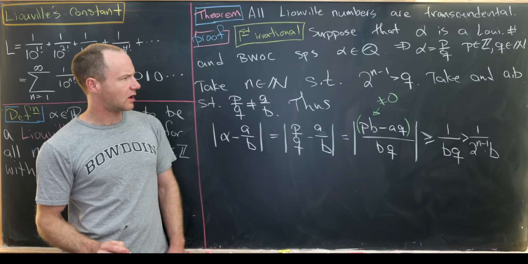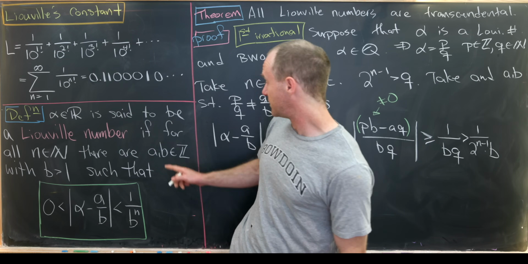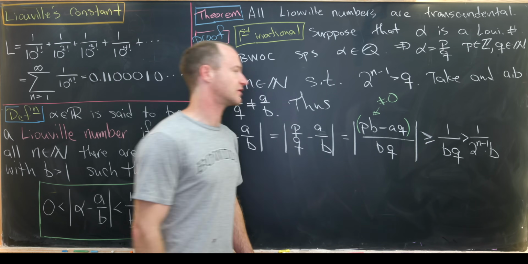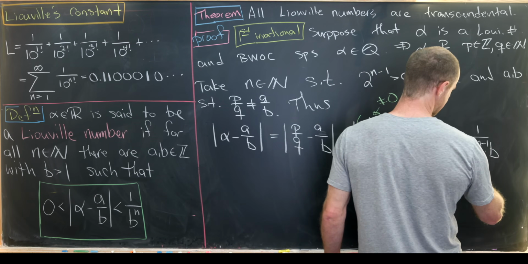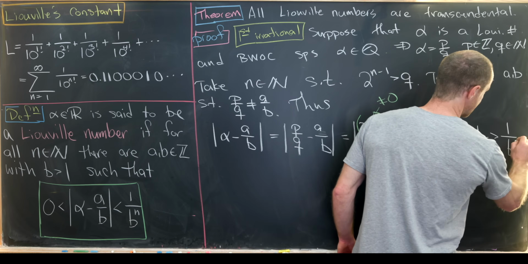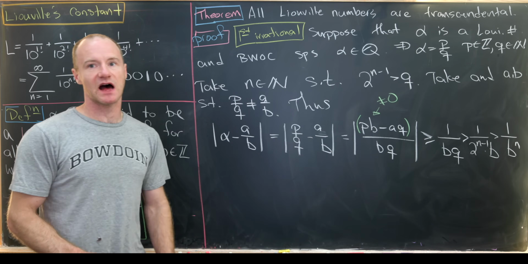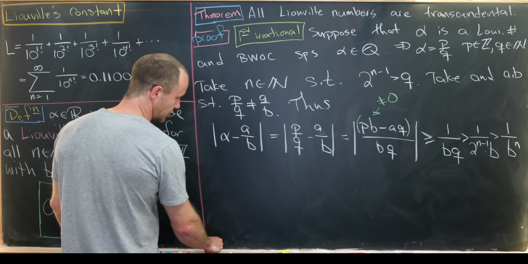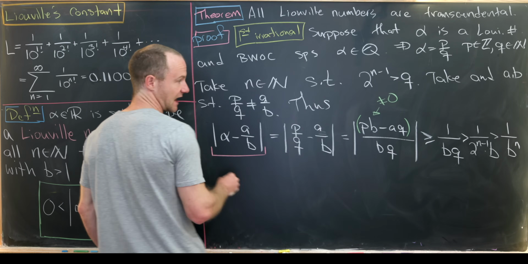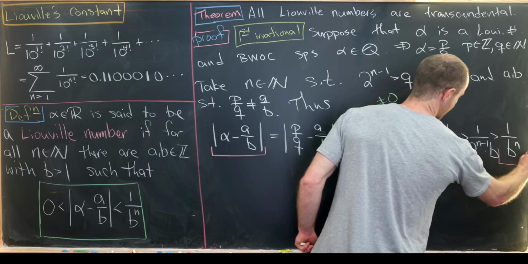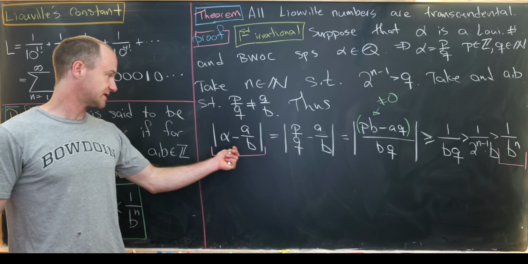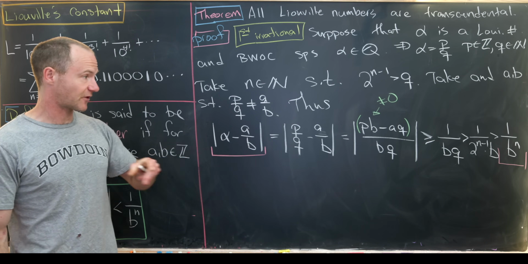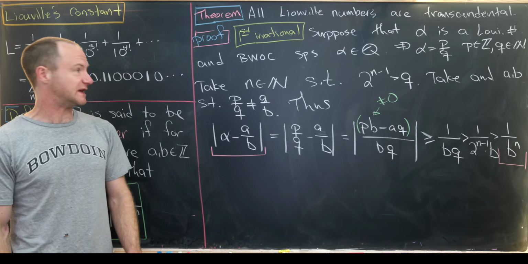But let's recall that we take b to be bigger than or equal to 2 by this condition. But if b is bigger than or equal to 2, that makes this thing bigger than 1 over b to the n, because we're replacing the denominator with something larger. Okay, so now let's look at the extreme left and right-hand side of what we've gotten. We've gotten this difference between alpha, our supposed Liouville number, and this fraction is bigger than 1 over b to the n.